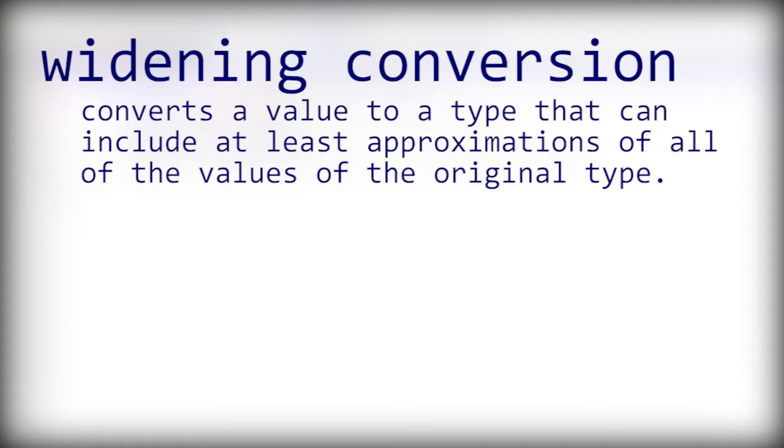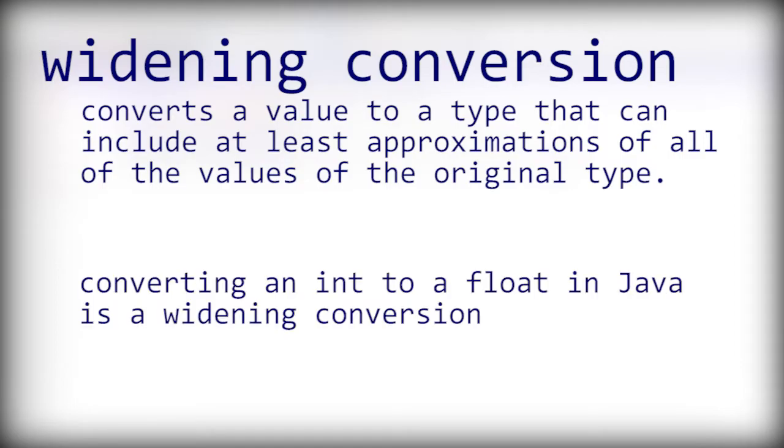A widening conversion converts a value to a type that can include at least approximations of all of the values of the original type. It changes a value to a data type that can allow for any possible value of the original data. For example, converting an int to a float in Java is a widening conversion because float can hold exponents, which can represent a larger range than int.